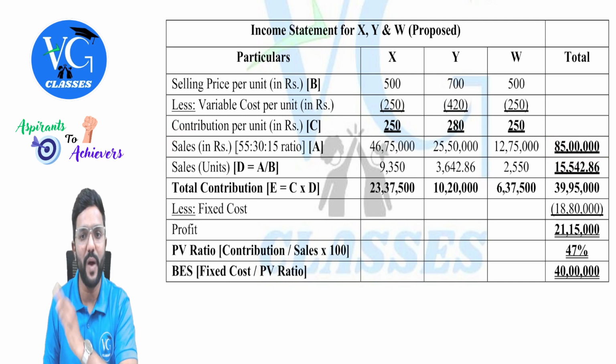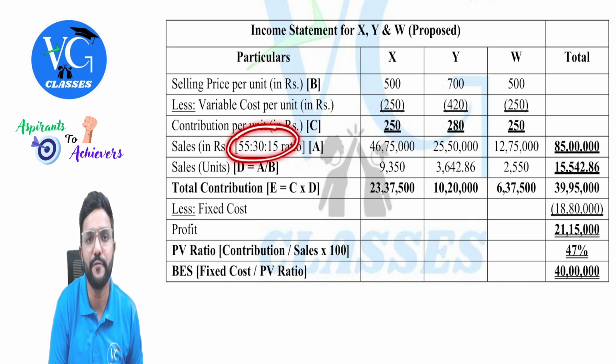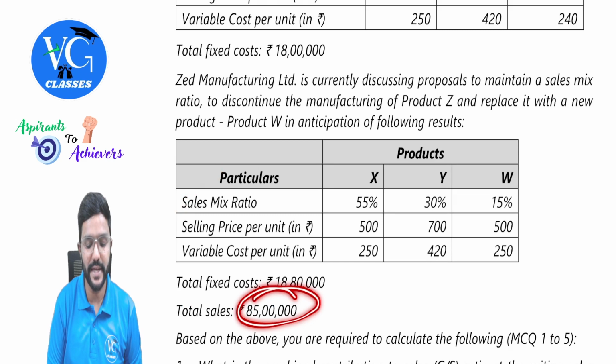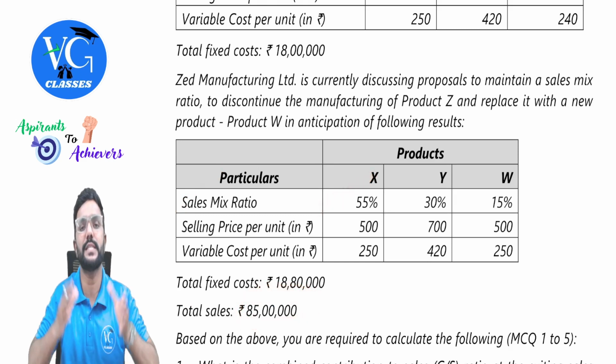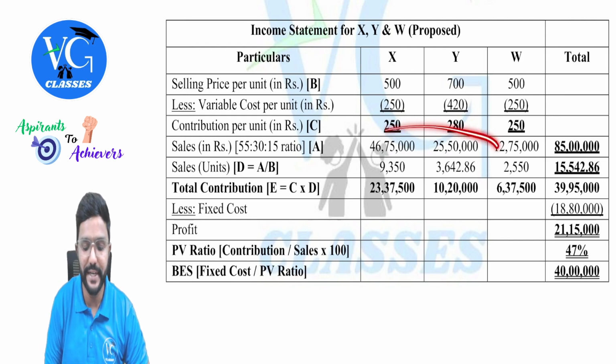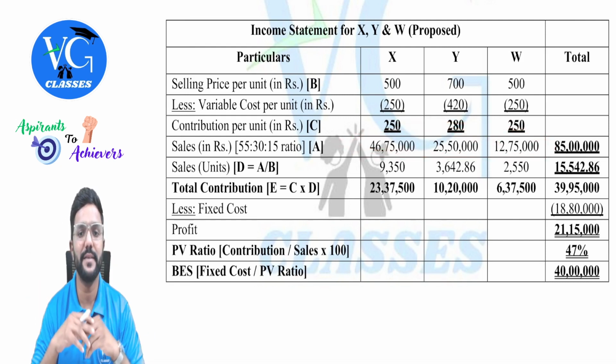Divided between X, Y, and W in what ratio? 55 is to 30 is to 15 ratio. It is given in the question, the sales mix. Just divide this 85 lakh in this ratio between X, Y, and W. We'll get individually the sales of X, Y, and W: 46 lakh 75,000, 25 lakh 50,000, 12 lakh 75,000.